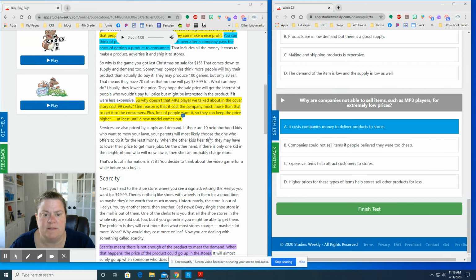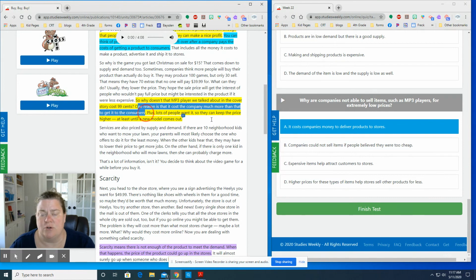And last but not least, we have the MP3 player question. So why don't they just sell them for 99 cents? They would sell so many. We'd buy 2 or 3 apiece and not have so many. I could have one in my car, I could have one at school. So why don't we sell them for super cheap? Well, this paragraph tells us that the reason is right here. One reason: it would cost the company much more than that to get it to consumers.